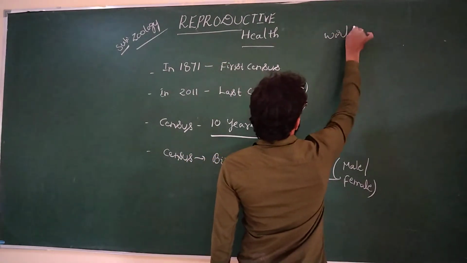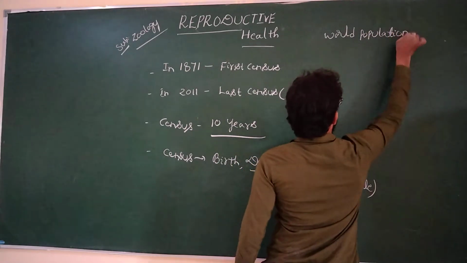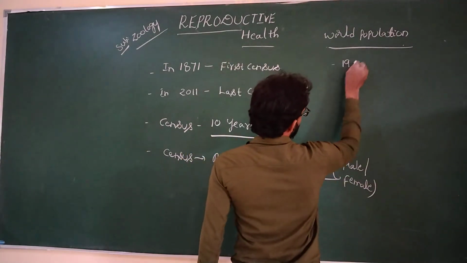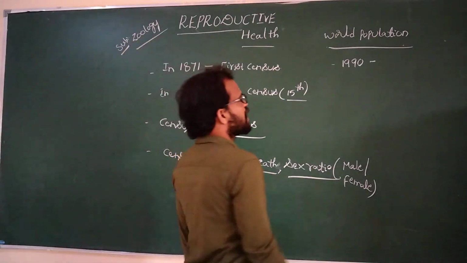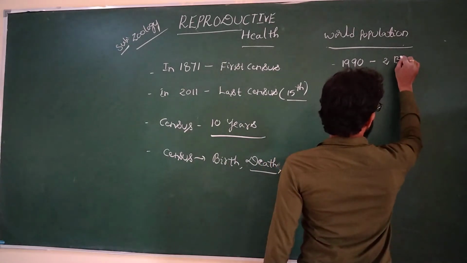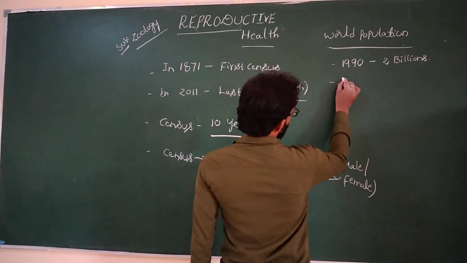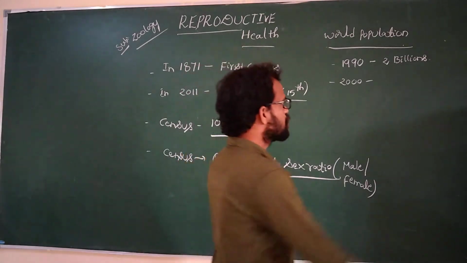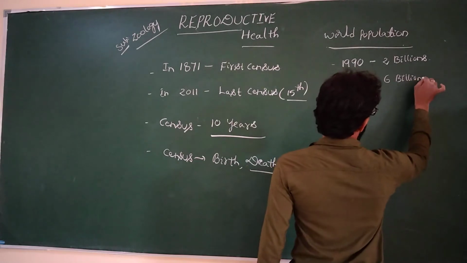What is the world population? In 1990, what was the world population? 2 billions. In 2000, the total world population reached 6 billions.